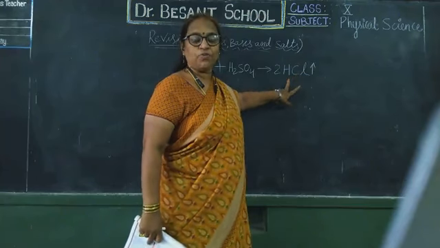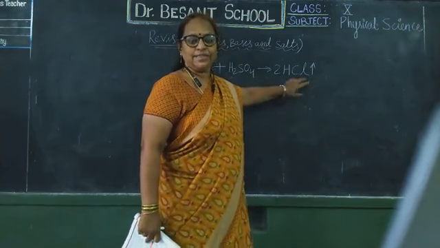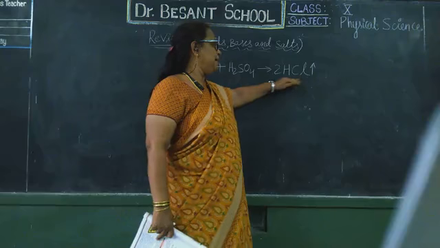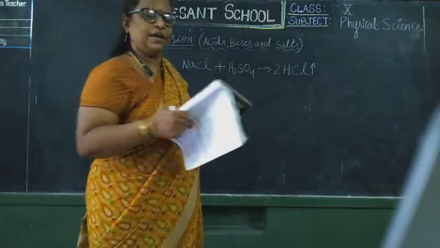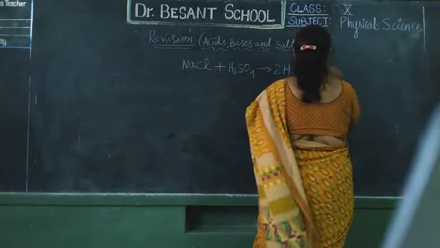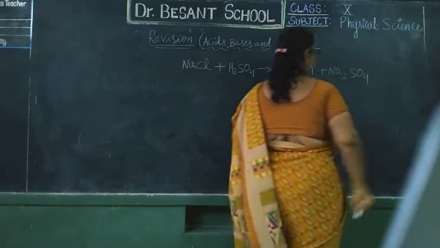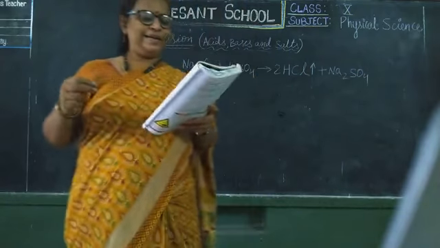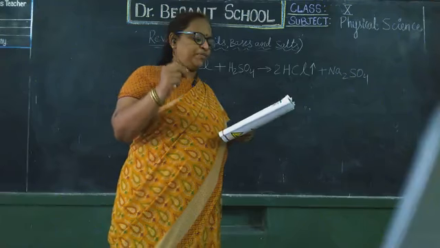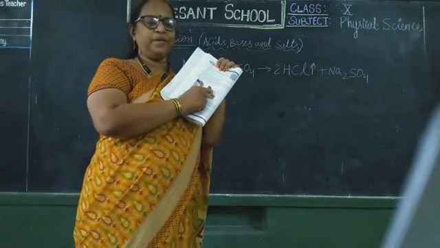Upward arrow is there. So what is it? Hydrogen chloride gas. Okay, HCl is hydrochloric acid. Here upward arrow is there, means it is a gas. Hydrogen chloride gas. Plus it also forms Na2SO4, sodium sulfate.